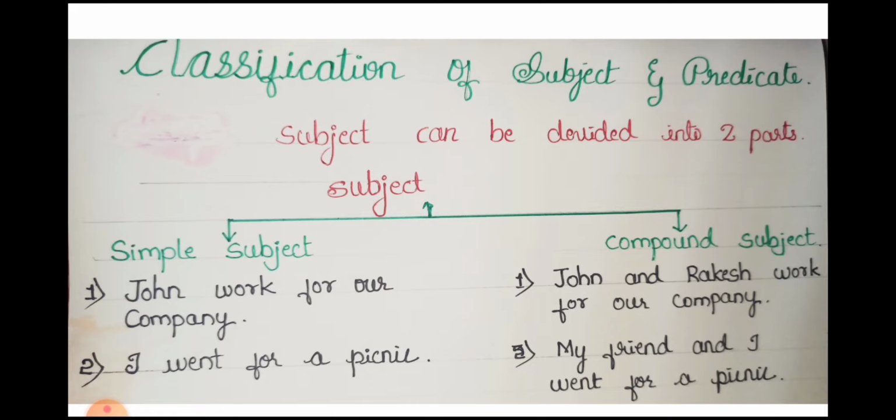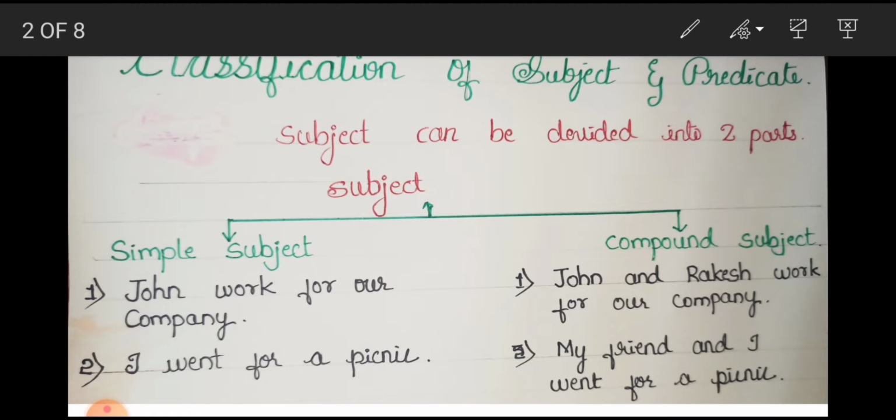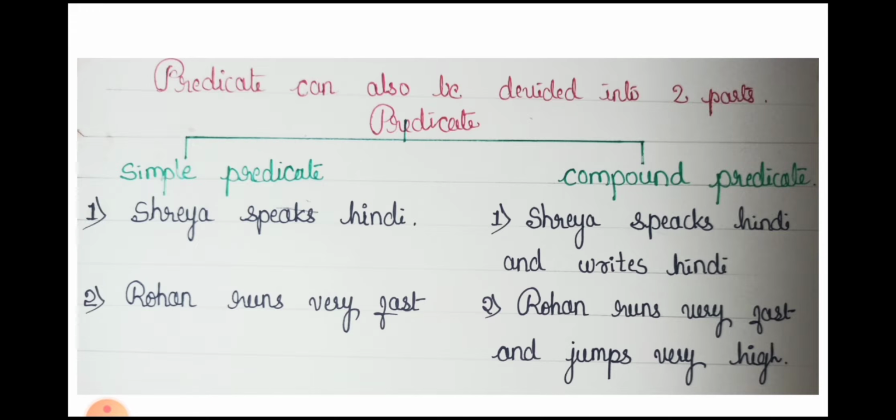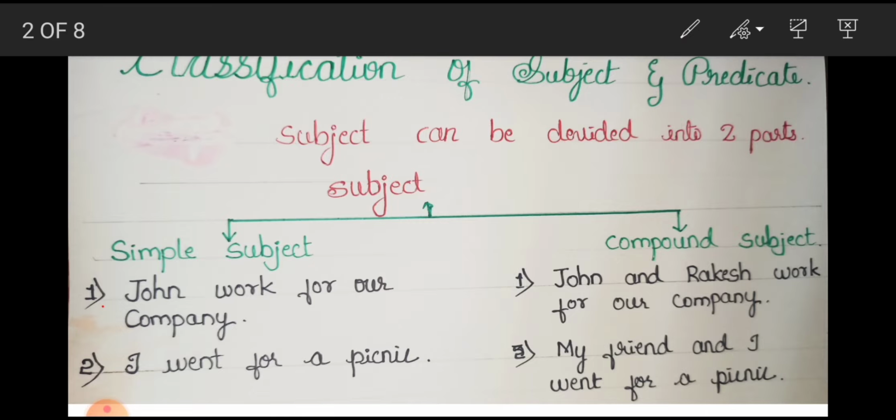We are talking about John. So here John and I is our subject.